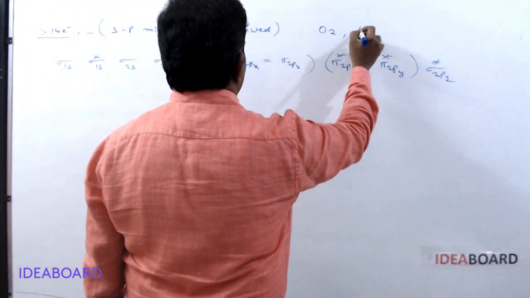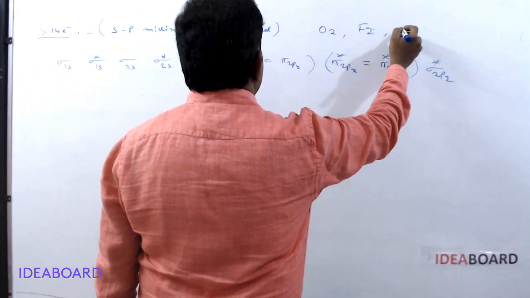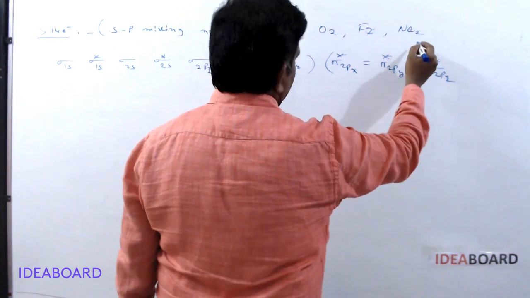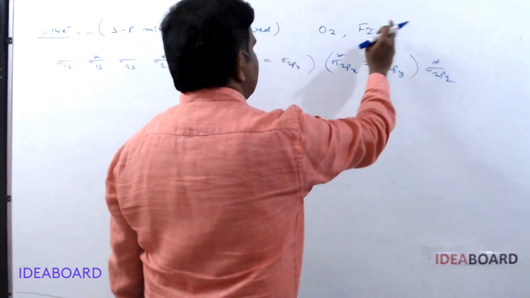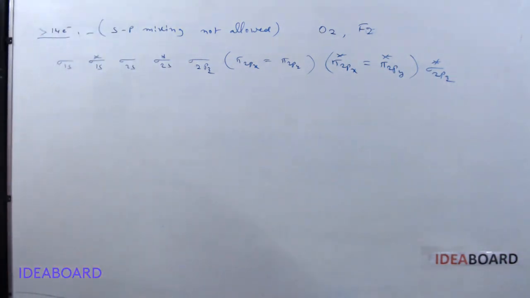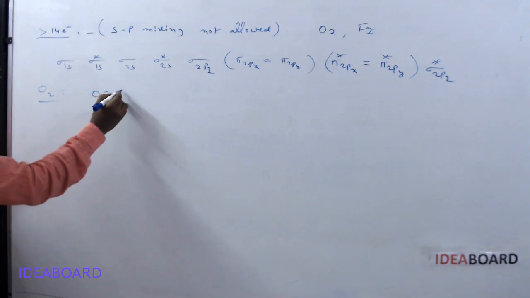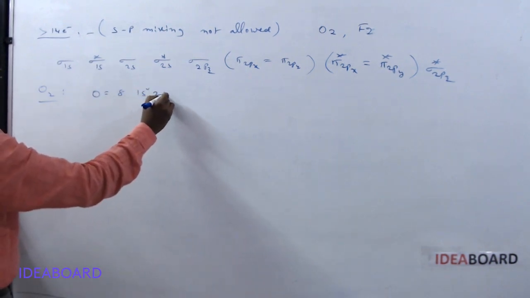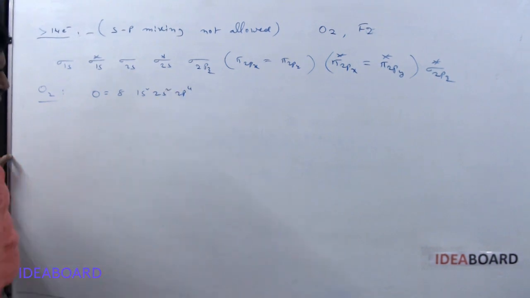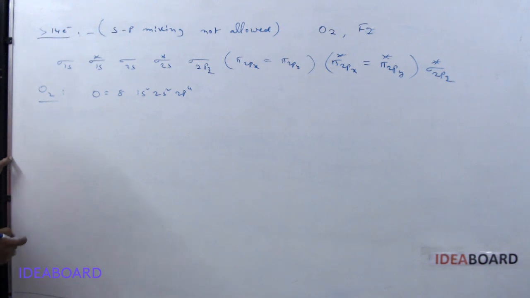Okay, and for this type of molecules, what are the examples? Oxygen, fluorine. Okay, this is a fluorine molecule, and even we can take the Ne2 molecule. Whether it exists or not, we can say later, and mainly O2 and F2 molecules. And here suppose if the O2 molecule is taken, oxygen atomic number is 8. This normal configuration is 1s2, 2s2, 2p4. So 8 electrons, another oxygen also combining. So 8 plus 8, 16.